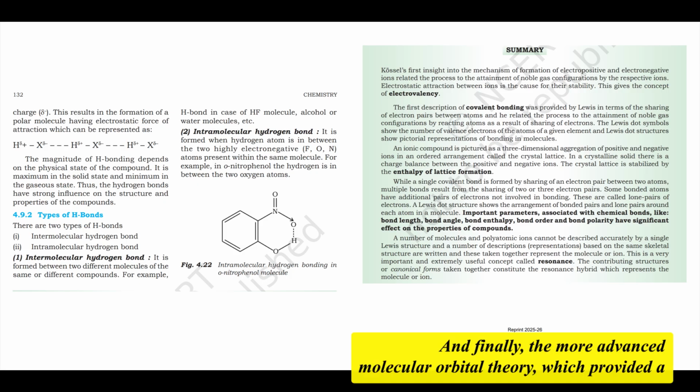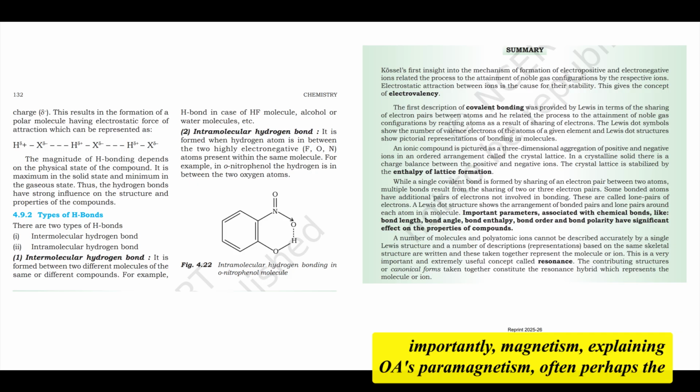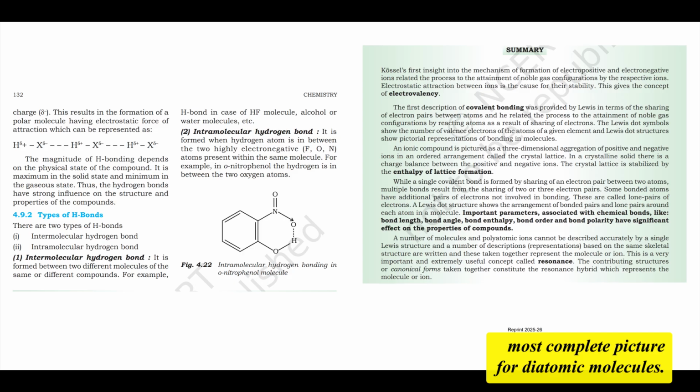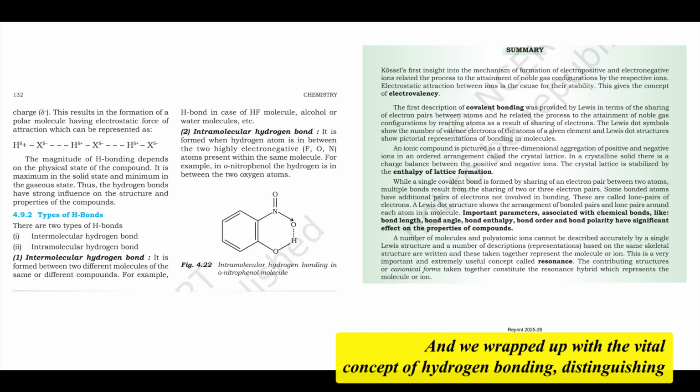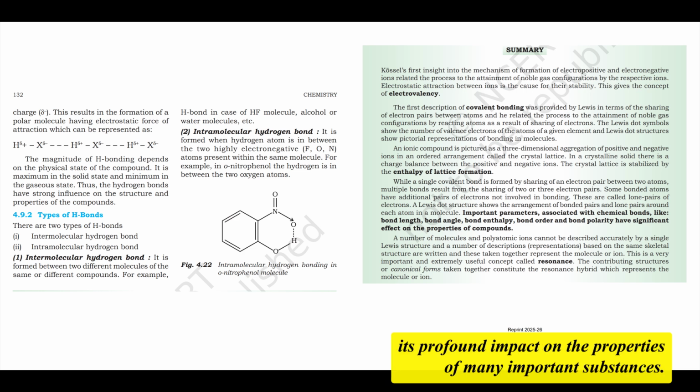And finally, the more advanced molecular orbital theory, which provided a delocalized view, correctly predicted properties like bond order, and importantly, magnetism, explaining O2's paramagnetism, offering perhaps the most complete picture for diatomic molecules. And we wrapped up with the vital concept of hydrogen bonding, distinguishing between its intermolecular and intramolecular forms, and acknowledging its profound impact on the properties of many important substances.